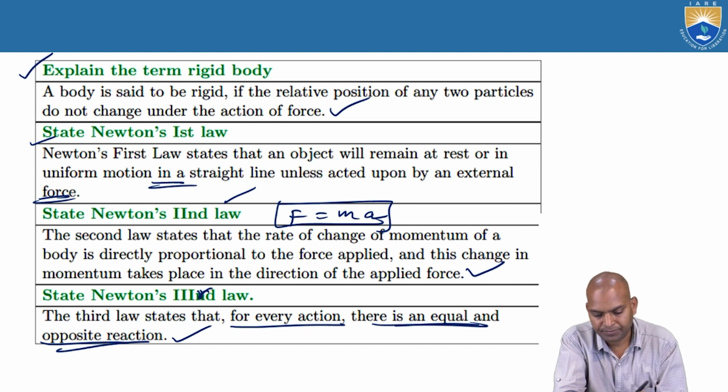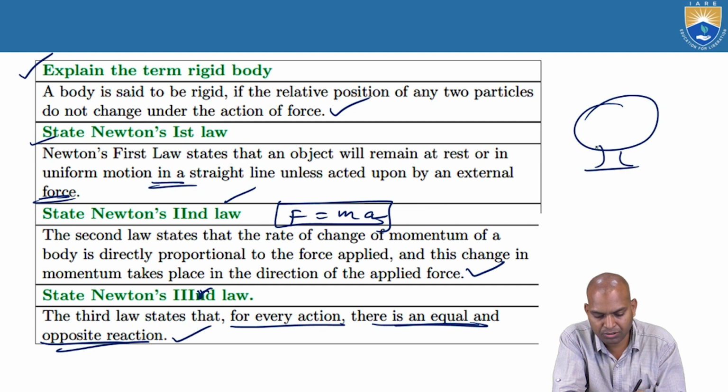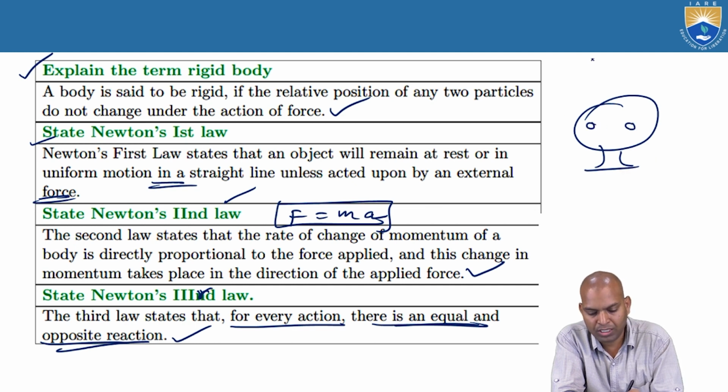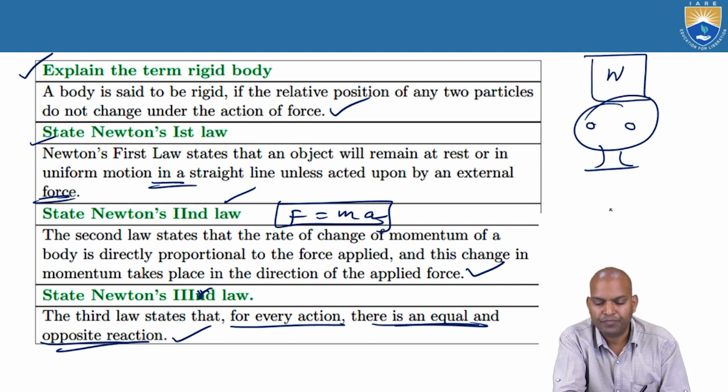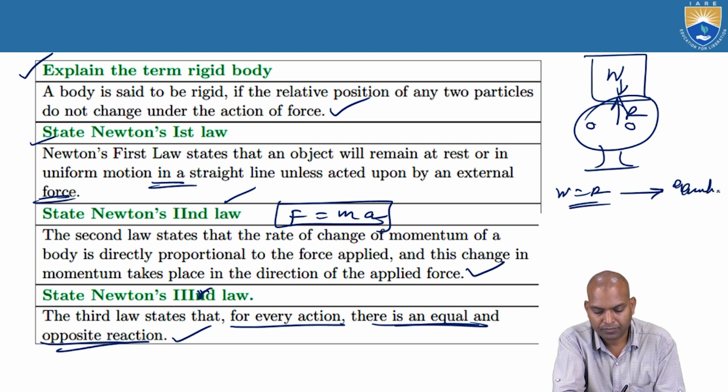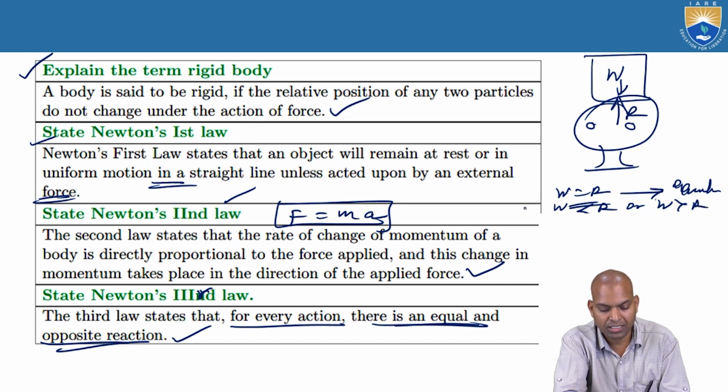So that's what happens here. When the load W is applied on his head, it is the action on his head. What about the reaction? This is the reaction R. When W equals R, the body is in equilibrium. When W is less than R, or when W is more than R, that means it is in unequilibrium.